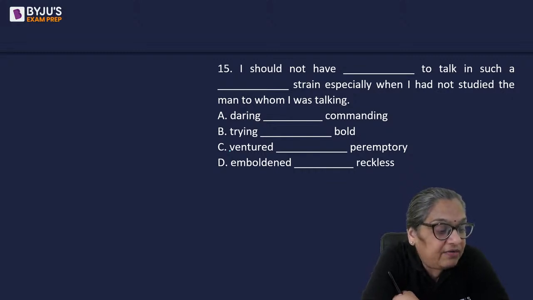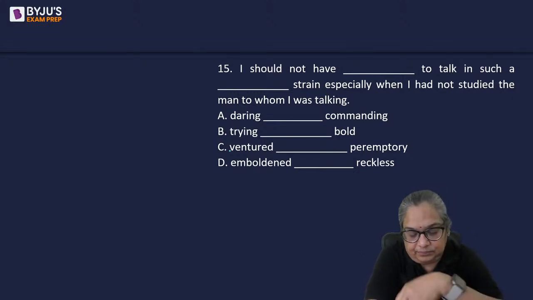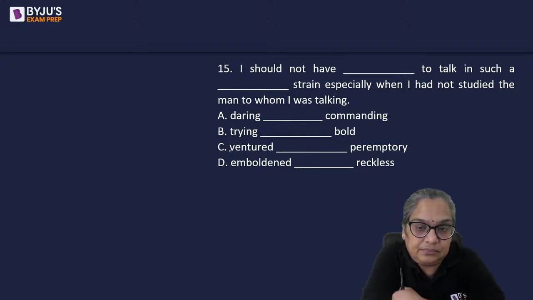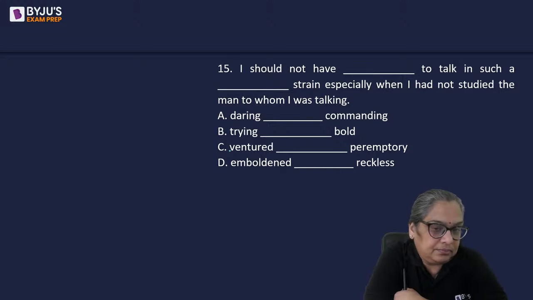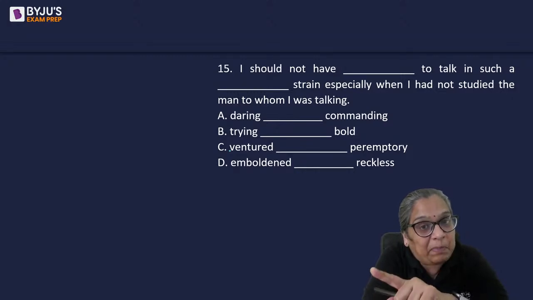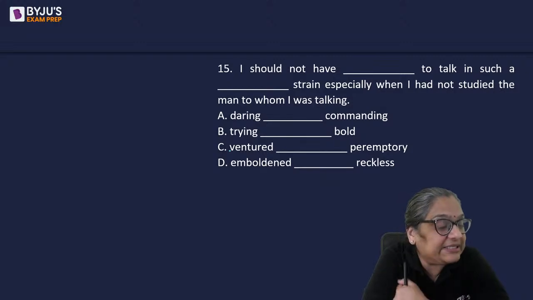What word fills up the blank perfectly and makes sense? Here you have to look at not just the vocabulary part of it, completing the sentence meaningfully, you also have to see that it's grammatically correct.